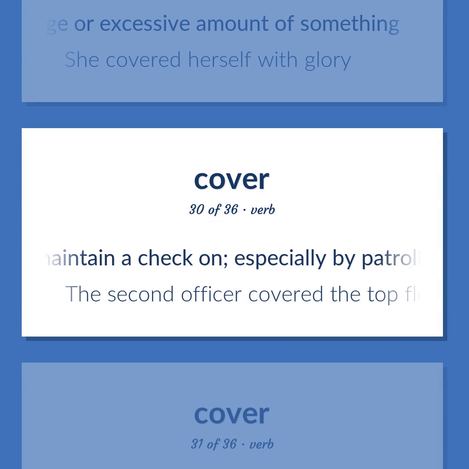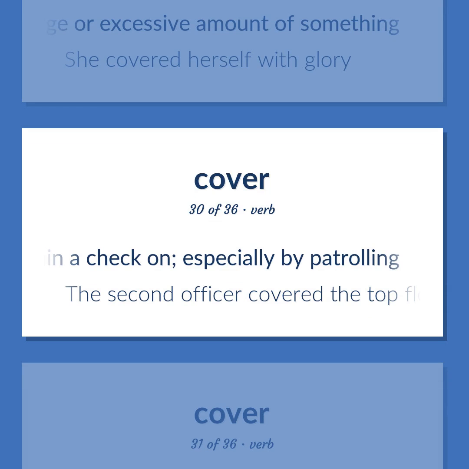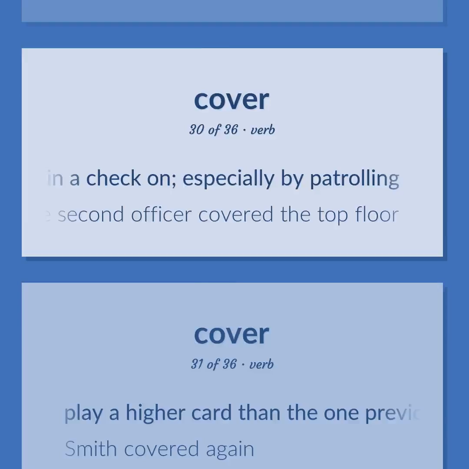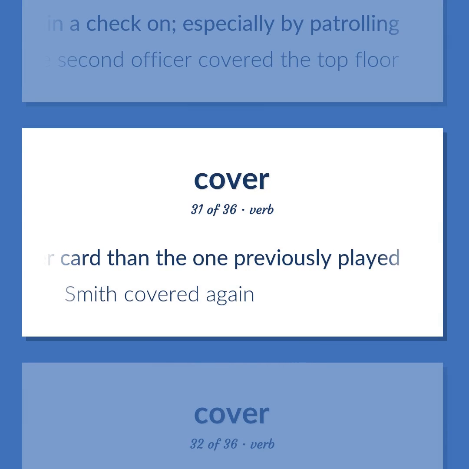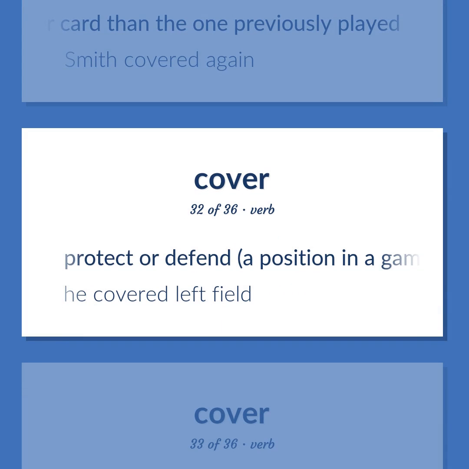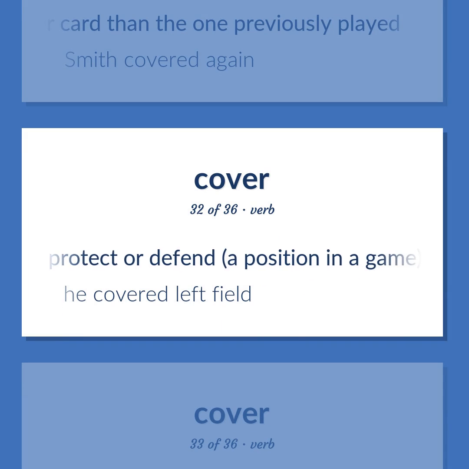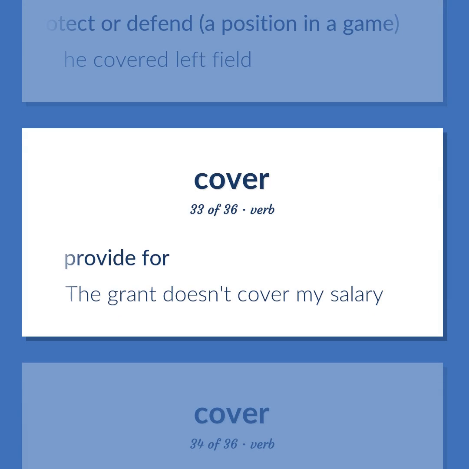Maintain a check on, especially by patrolling. The second officer covered the top floor. Play a higher card than the one previously played. Smith covered again. Protect or defend a position in a game. He covered left field. Provide for. The grant doesn't cover my salary.